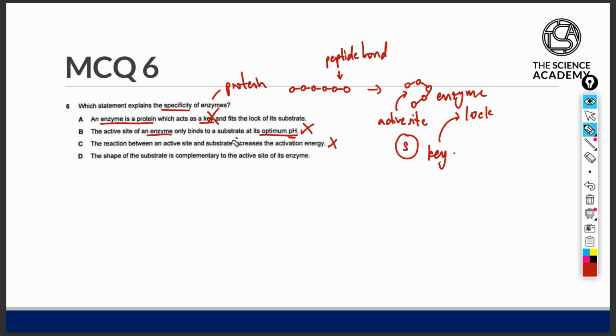This is not true. An enzyme can help decrease the activation energy of a reaction, and this is how the enzyme helps to catalyze the reaction and make it faster. Statement D states that the shape of the substrate is complementary to the active site of its enzyme. This is true. Therefore, option D explains the specificity of enzymes, and it is due to the specific folding of the enzyme or the protein that allows the substrate to sit in this active site due to the complementary shape.